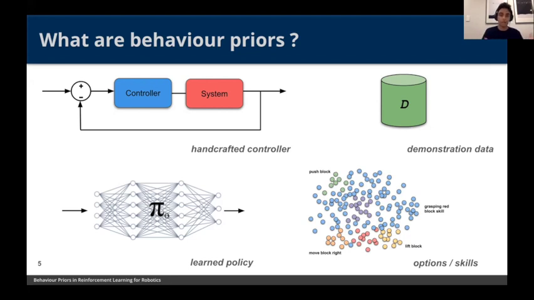Another behavior prior could be an existing learned policy. So maybe we had an RL agent already solve one task, and we want to continually evolve or build up on that prior knowledge. Or a bit more task agnostic is the idea of options and skills, where we have temporal sequences of meaningful state action behaviors in the environment, and maybe we can use those to facilitate learning.